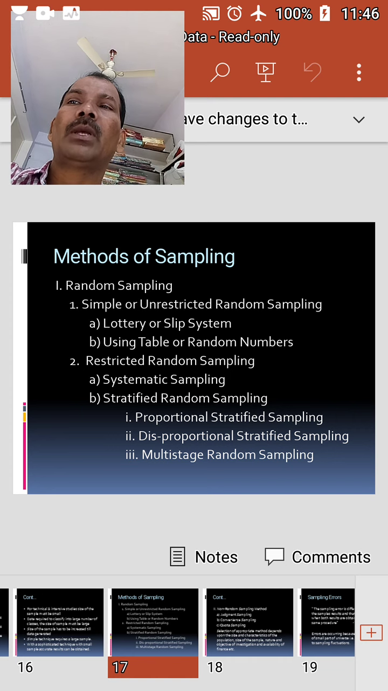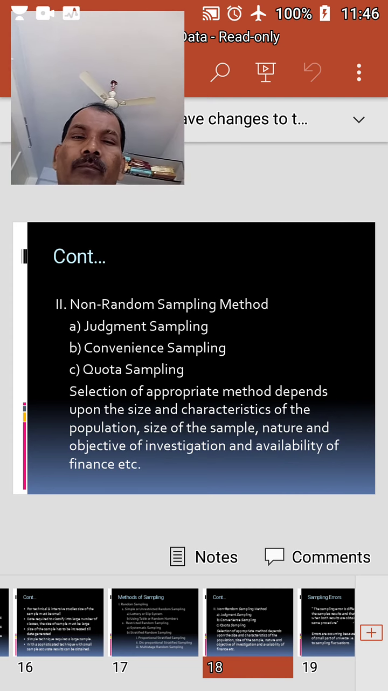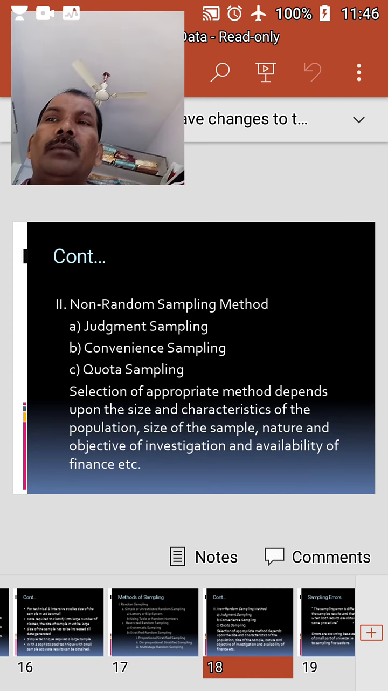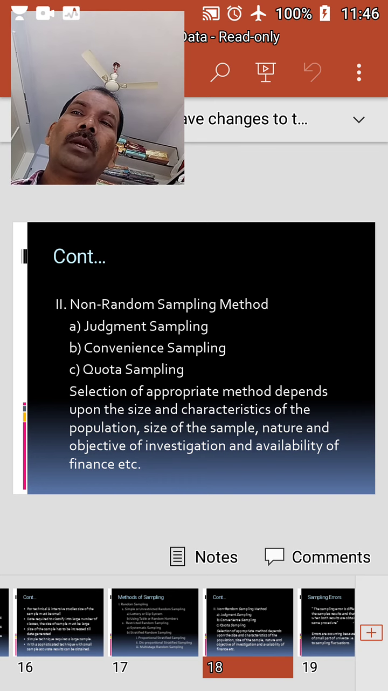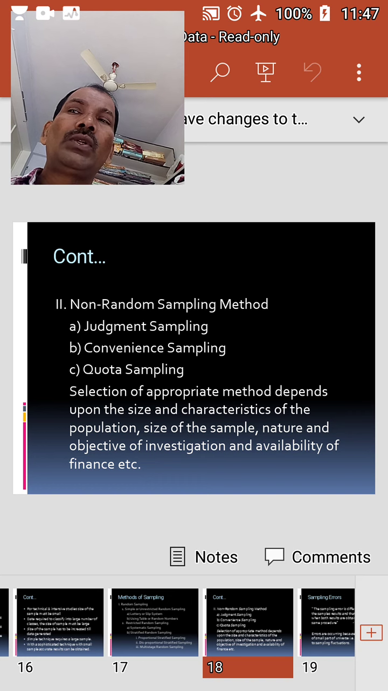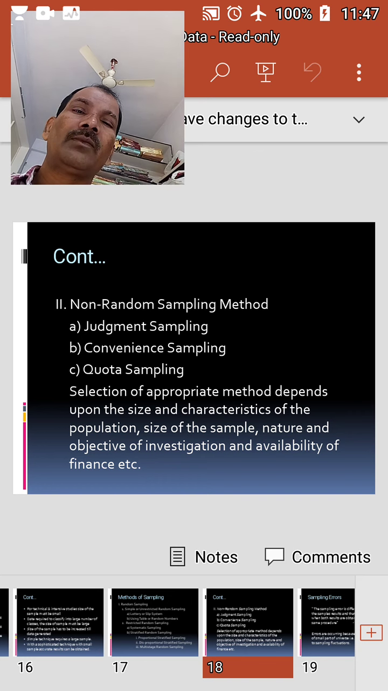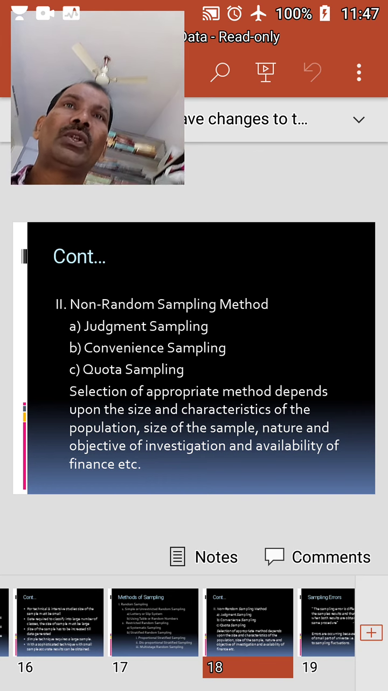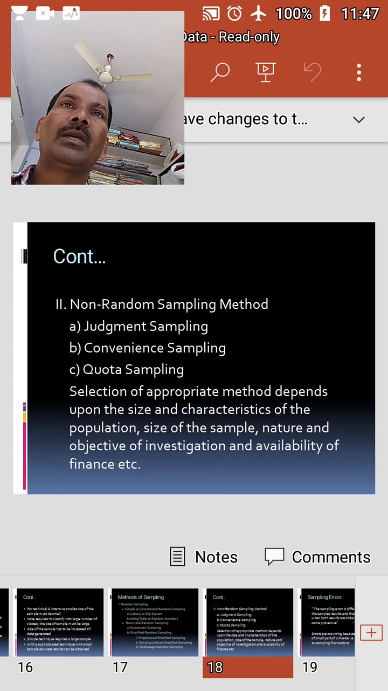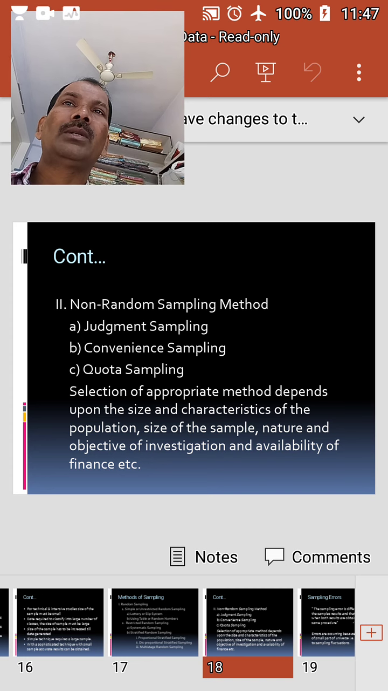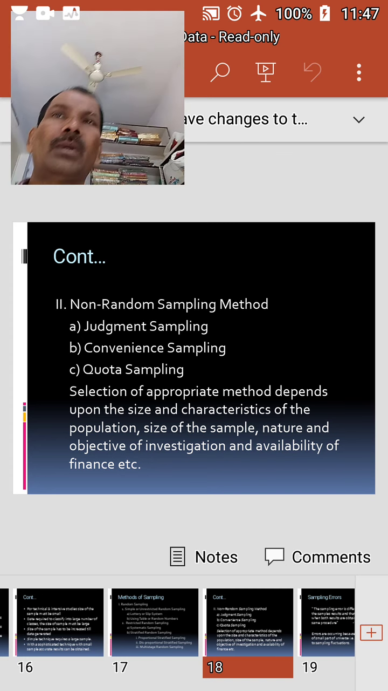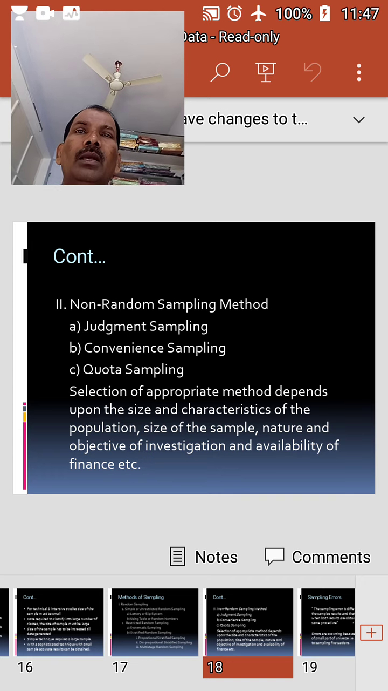Okay, non-random sampling. In the non-random sampling method, the sample is selected according to the discretion of the investigator. Various methods of non-random sampling are judgment sampling, convenience sampling, and quota sampling. Now we will discuss judgment sampling. This is also known as purposive or deliberate sampling.